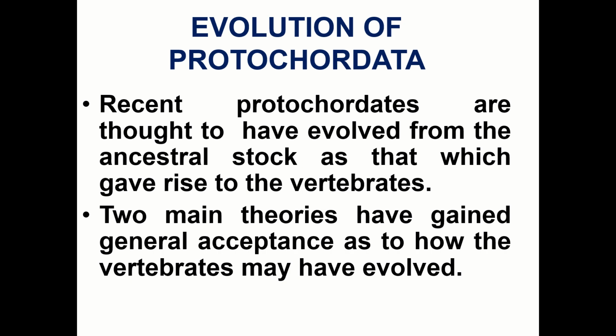Now coming to the important topic, evolution of protochordates. How the protochordates further evolved. Recent protochordates are thought to have evolved from an ancestral stock, the same that gave rise to vertebrates. Two main theories have gained general acceptance as to how the vertebrates may have evolved.